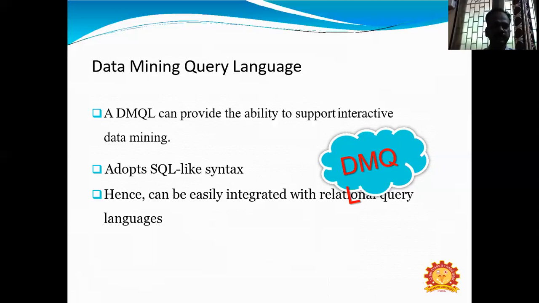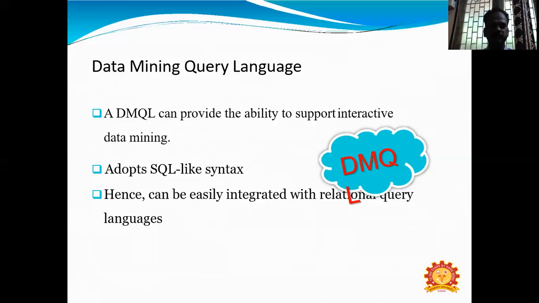So by using query languages, we can easily find out the middle level data. Suppose we have 1 lakh of data placed in the database, and we need to get the thousandth row of data.